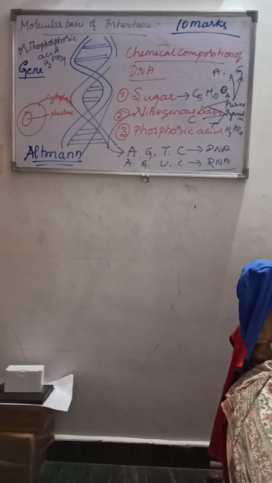As I said, DNA is a double helical, double stranded polynucleotide strand. So it is made up of what? Nucleotides. Now let us understand what this nucleotide is and how it is formed.